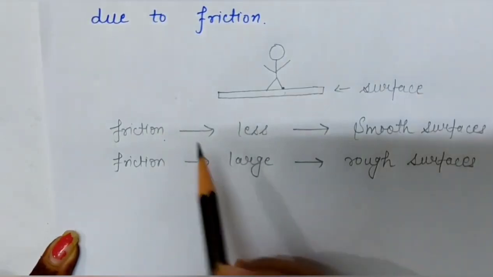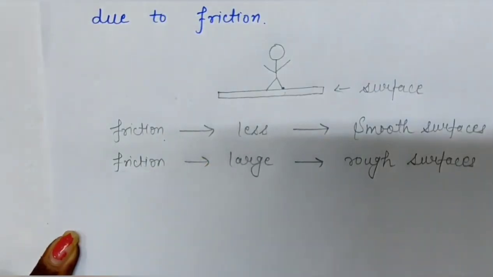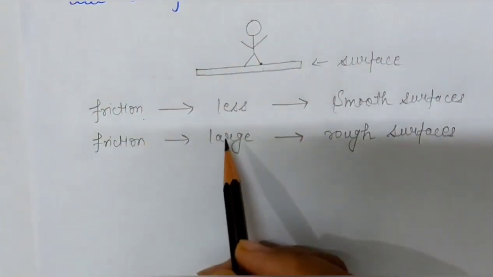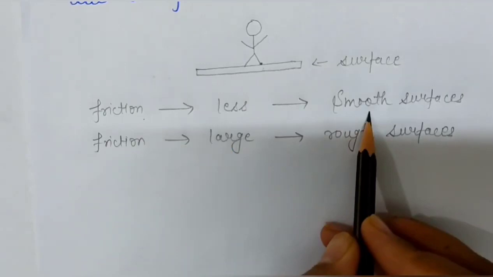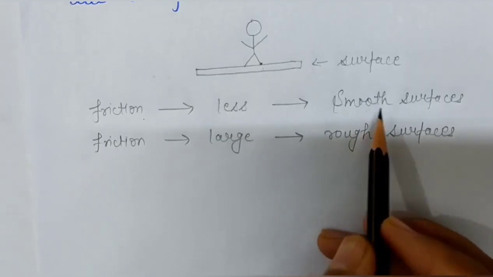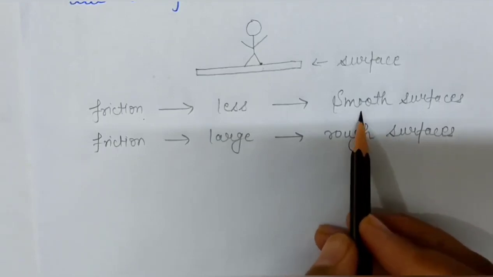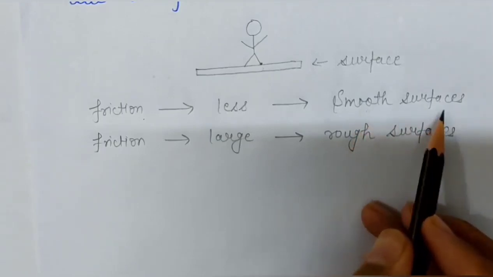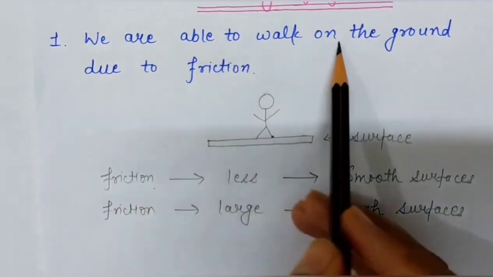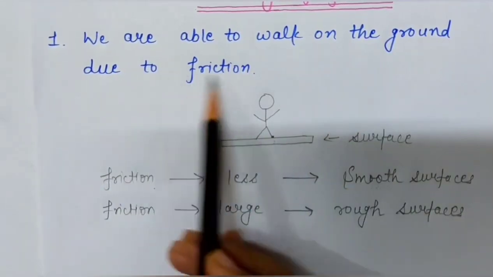So that's why it is difficult to walk on a smooth surface, right? Because friction is very less on smooth surfaces like an ice floor, and there are more chances to slip while walking on them. So the first advantage of friction is we are able to walk on the ground due to friction.